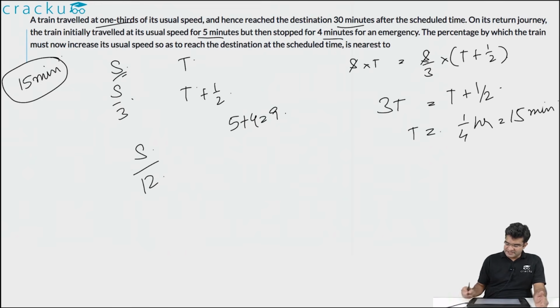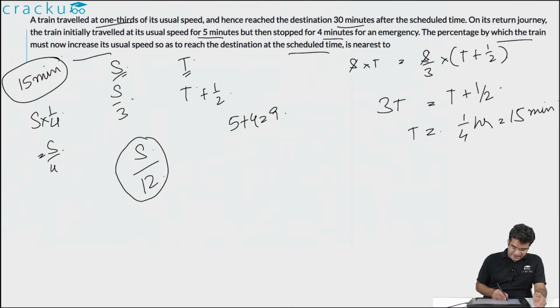And then it again restarts, and now we have to figure out by what percentage should the train speed be increased so that it reaches the destination at the scheduled time. We know that the initial time or the original time that was scheduled is 15 minutes, that is 1 by 4 hours. So what is the total journey? The distance of the journey will be s into 1 by 4, which is equal to s by 4 kilometers, of which it has already travelled s by 12.